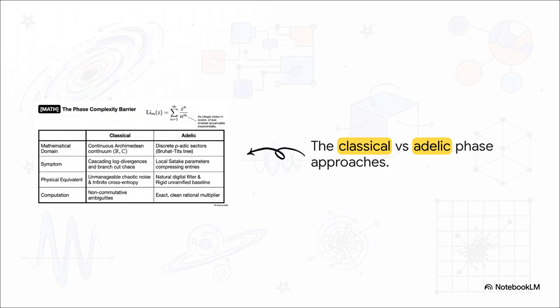Think about classical continuous chaos with its infinite ambiguities in continuous Archimedean domains, the smooth space we're used to. Now compare that to the Adelic solution, which acts like a massive digital filter. It uses discrete p-adic math to literally snap values into rigid fractal-like structures on a Bruhat-Tits tree. This creates a perfectly clean, unramified baseline. It's a total game changer for stabilizing that chaotic noise.